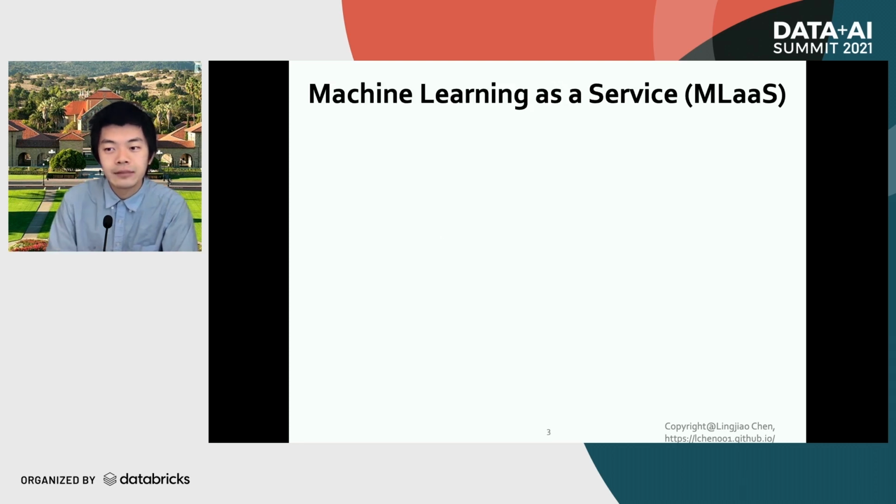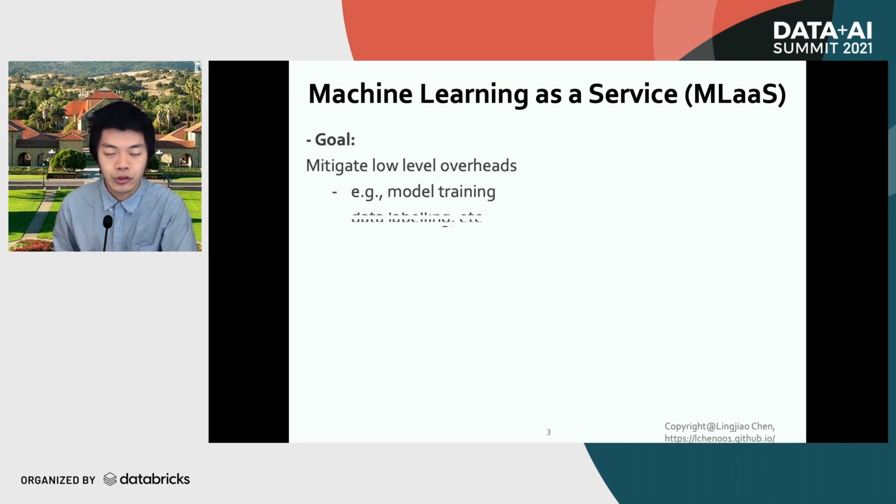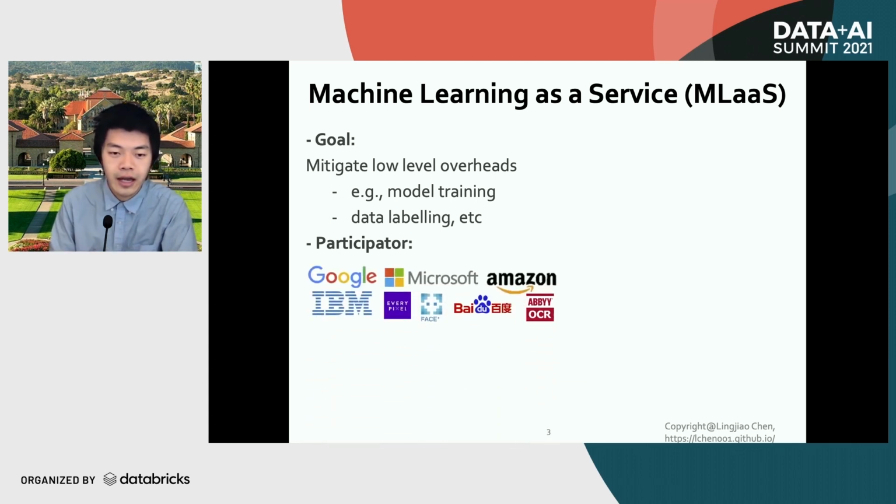So first of all, what is machine learning as a service? For the past few years, people have already observed a big success of machine learning in many domains and want to extend that to many other domains. But people in other domains may not always be machine learning experts, and therefore we want to help those people benefit from the machine learning breakthroughs without worrying about the low-level overheads, such as model training, data labeling, etc. Nowadays, there are many participants in this market, such as Google, Microsoft, Amazon, IBM, and many other companies.